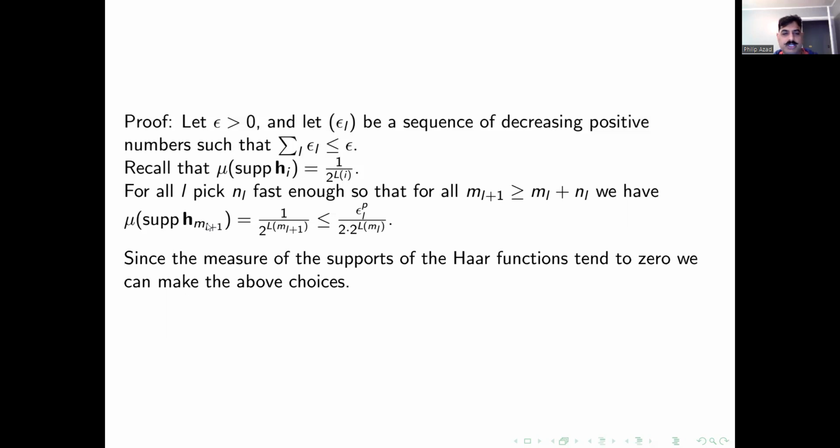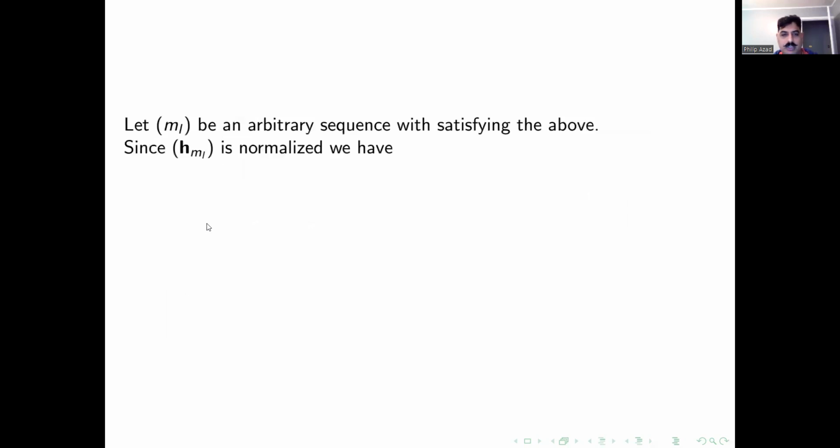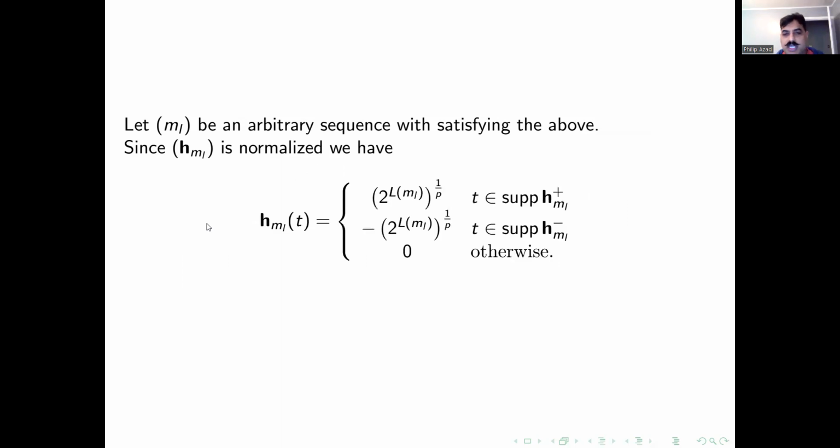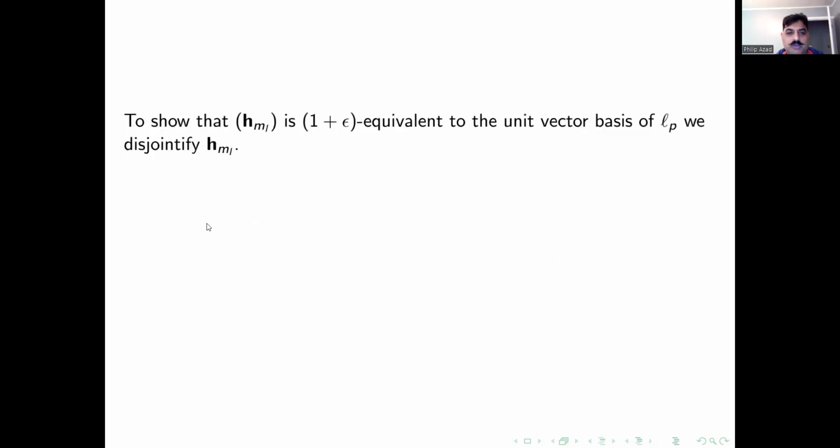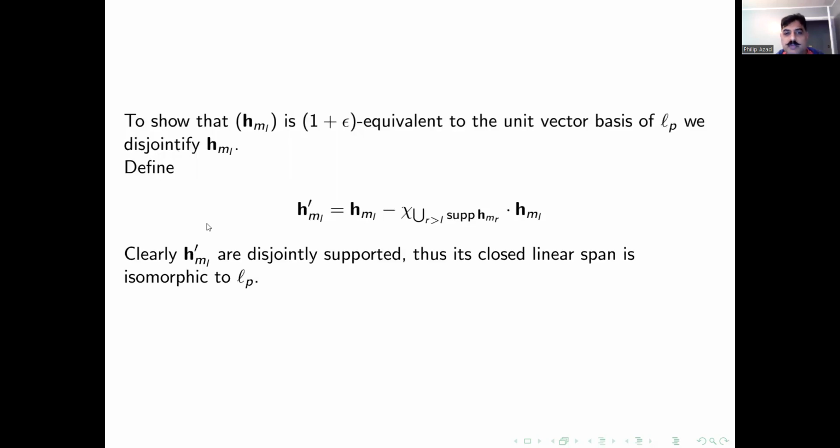We have this ML for this arbitrary sequence. The values of the Haar functions, because these are normalized, will be these. Our goal is to show that these are 1 plus epsilon equivalent to the unit vector basis of LP. So we disjointify H sub ML. Here is the disjointified function. Since it is disjointified, its closed linear span will be isomorphic to LP.